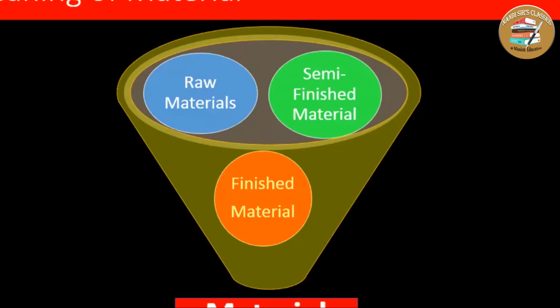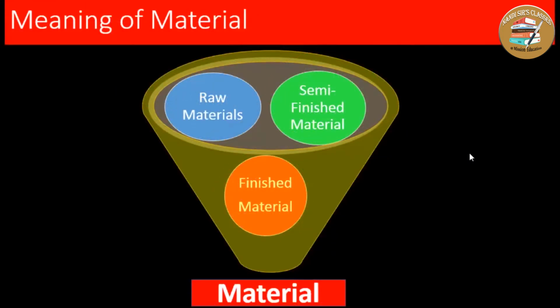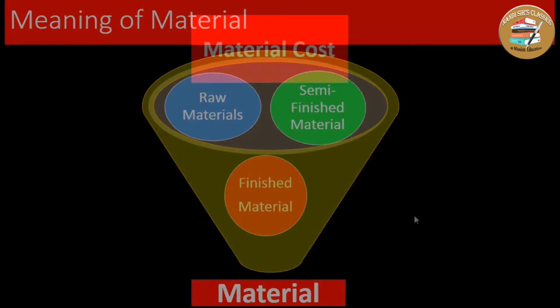In case of the automobile industry, you might have heard or seen that they also purchase tires, batteries and other equipment. They are in the finished form, so finished material. That's why you need to understand that material may be raw material, semi-finished material, or finished material. So in a manufacturing concern, they purchase raw material, process it and produce the finished product.